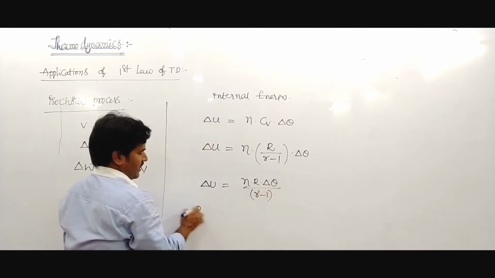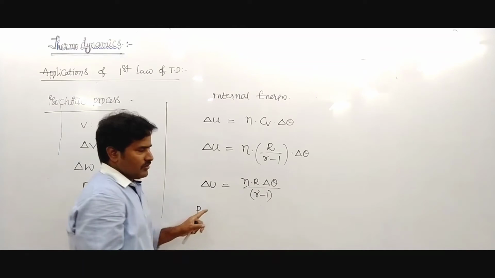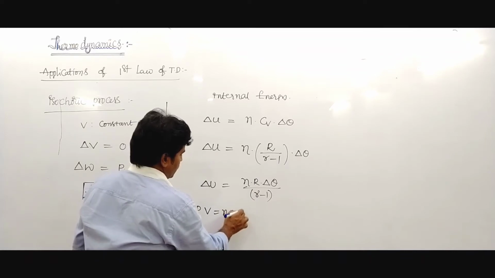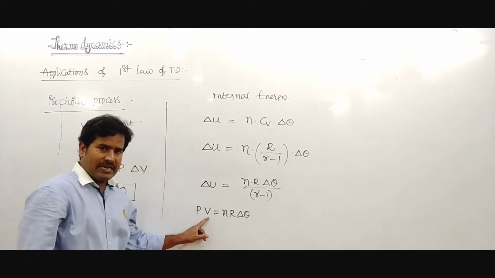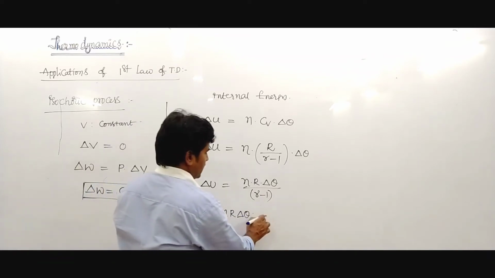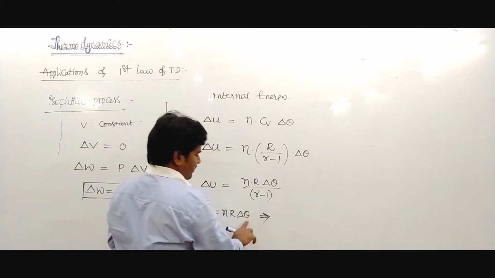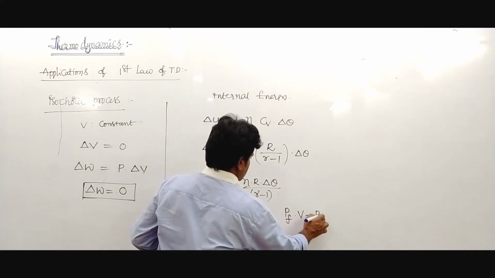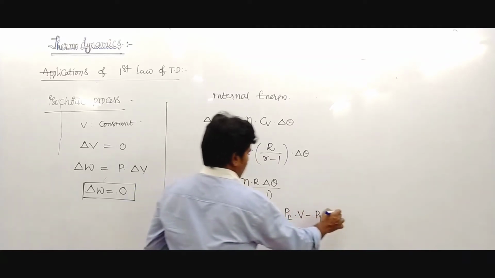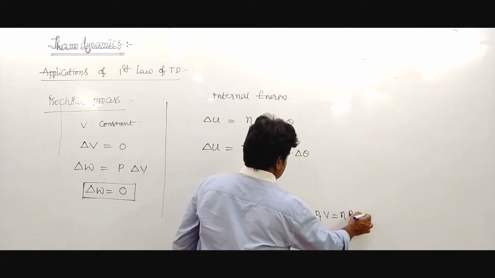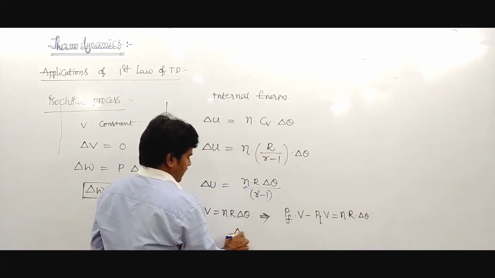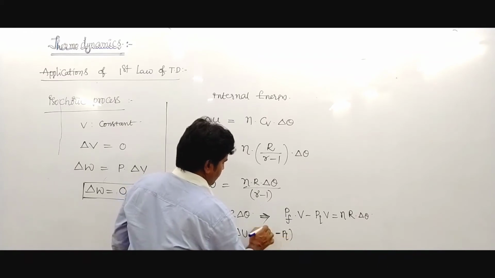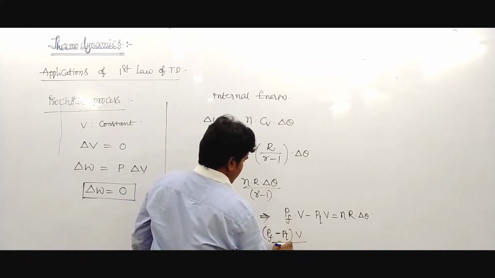From the ideal gas equation, PV equals nR delta theta. Since volume remains constant, pressure varies with the change in temperature. It is written as P final into V minus P initial into V equals n into R into delta theta. So delta U is written as P final minus P initial into V upon gamma minus 1.